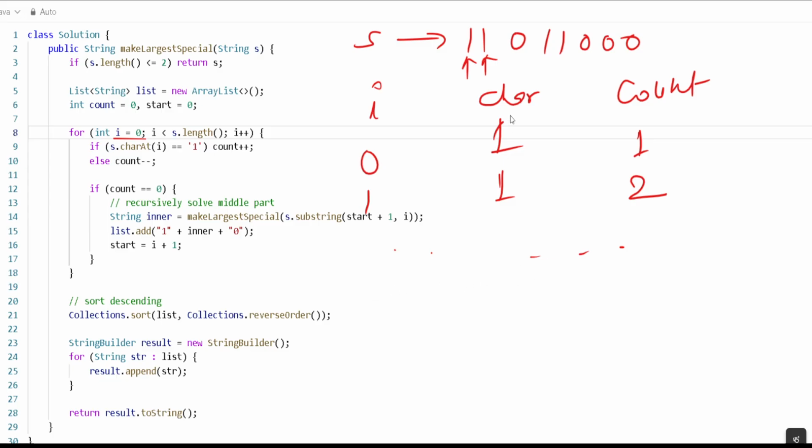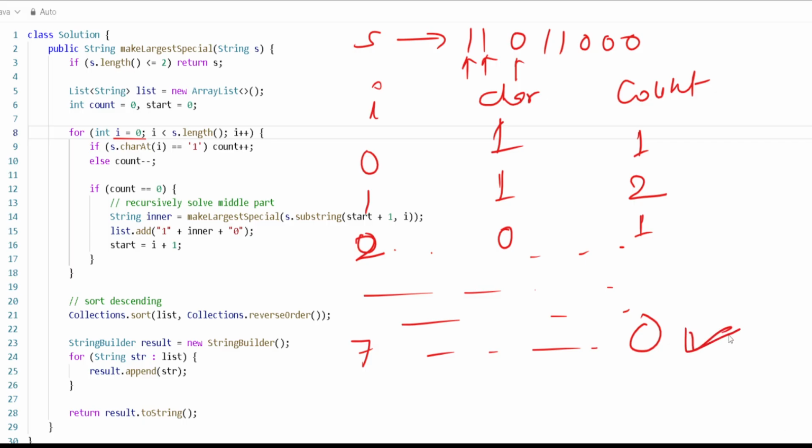And whenever you find, let's suppose, a 0, when the index is 2, the count will become 1, right? Like that we'll keep moving ahead. Once a time will come where the count becomes 0, at some step, you will get count 0. Once the count is 0 at some index, we have to find the substring.